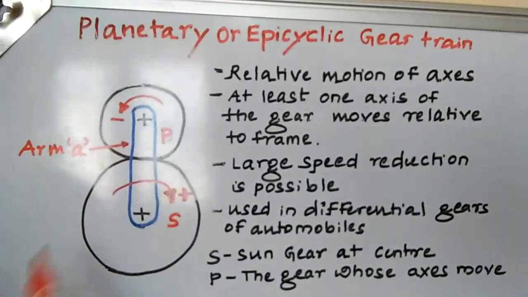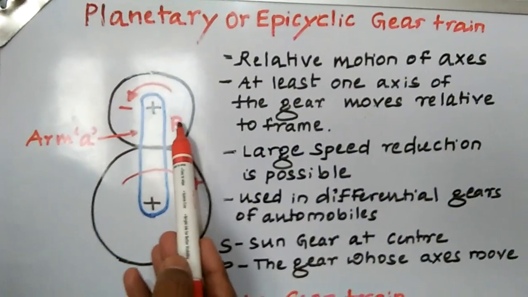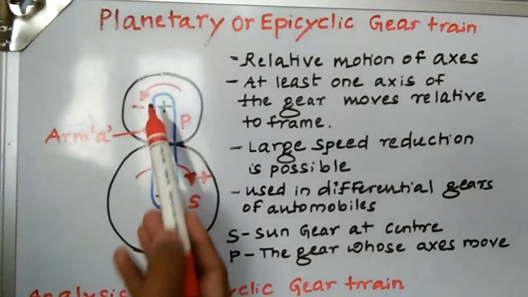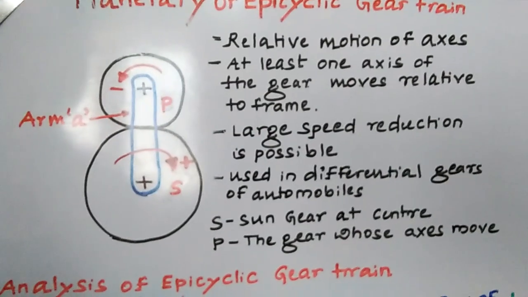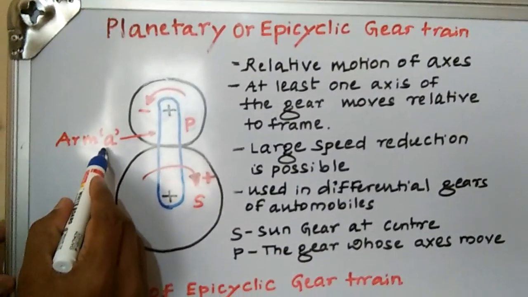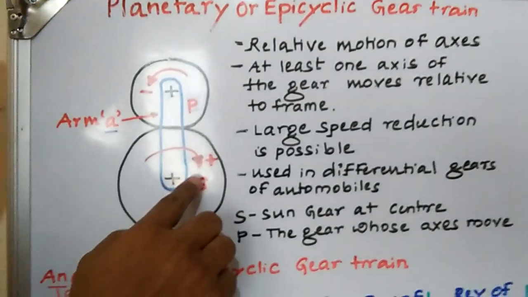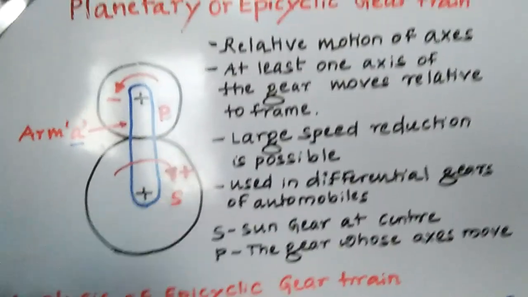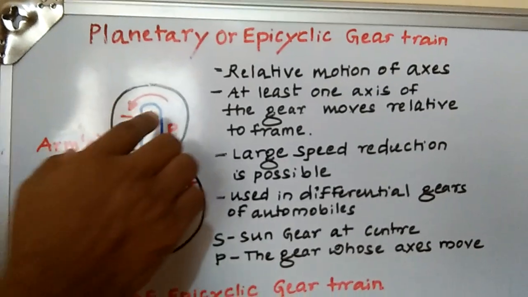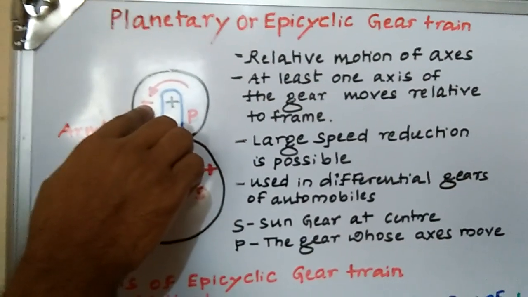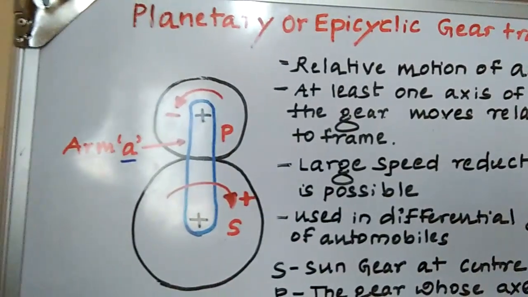In that case, I have taken two gears. One is a planet, that is P, and the other is S. Then one more, this blue one, is nothing but an arm, which I have taken as A. The sun gear is rotating in a clockwise direction, which I have taken as positive, and this is the P gear, the planet gear, rotating anti-clockwise, which I have taken as the negative direction.